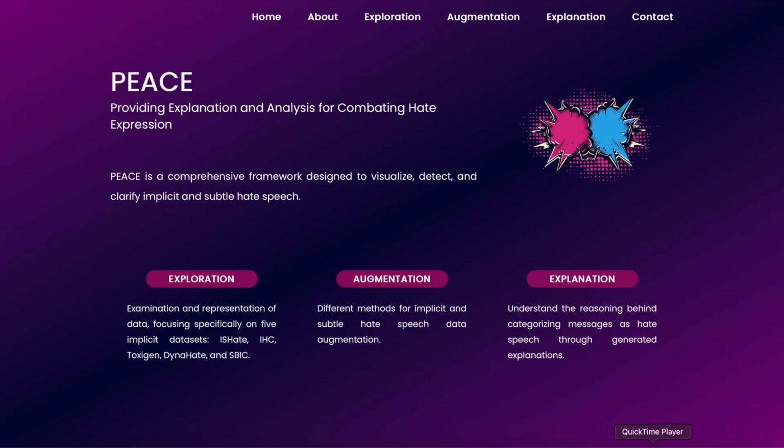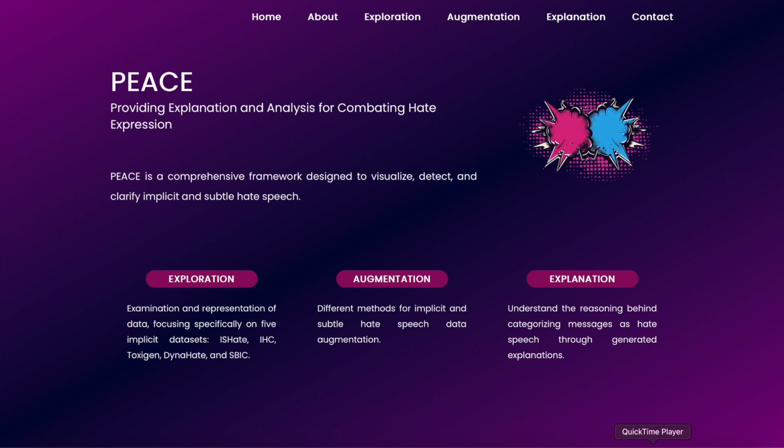In today's digital age, the rise of hate speech on social media is a pressing concern. In this demo, we present a novel tool, PEACE, providing explanations and analysis for combating hate expressions. The goal of PEACE is not only to detect explicit and implicit hate speech, but also to explain its predictions